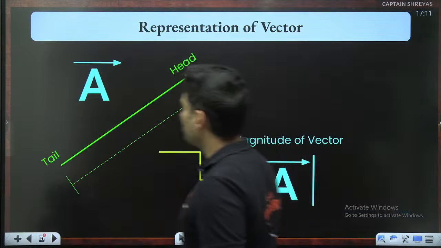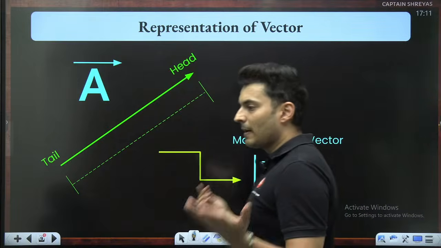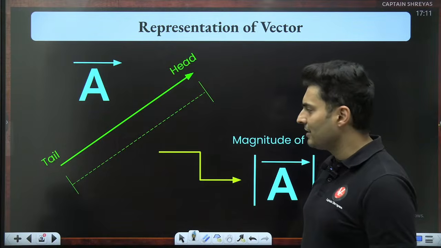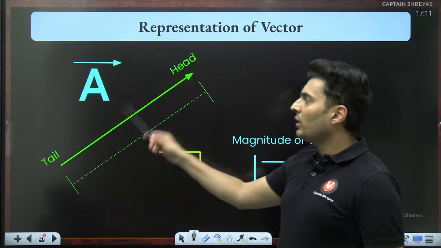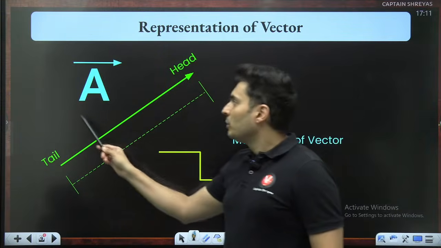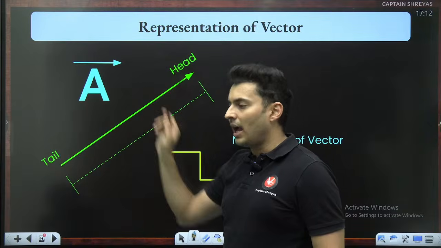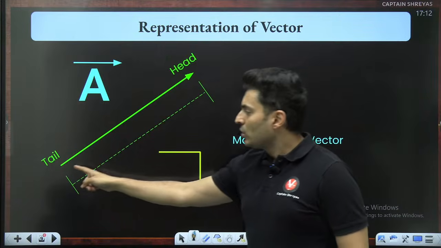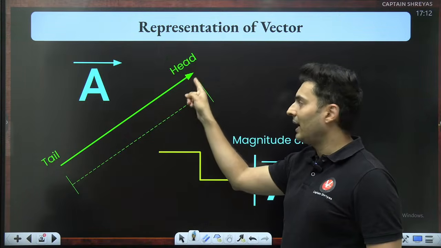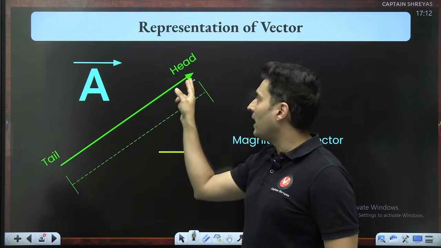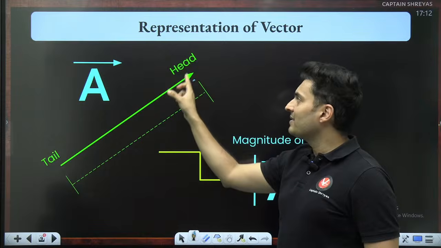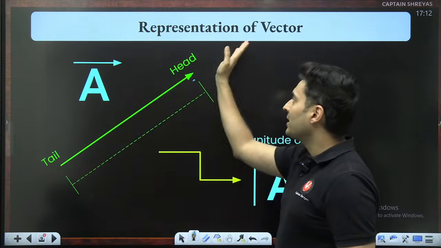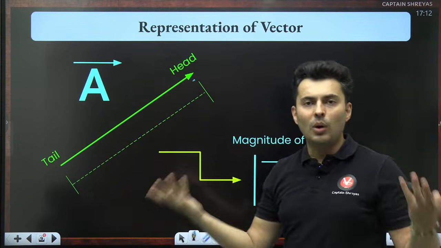So now that you have understood it till this point, let's see how we exactly represent any vector quantity. It's very simple. Let's keep this very quick. You might have already learned this in 9th grade, but still a quick revision. If you want to show any vector mathematically, you put that symbol and you put a bar or an arrow mark. That means it's a vector. If you want to show it diagrammatically, then you show it with a tail and the arrow mark head over here. The one which does not have that arrow is called the tail. The one which has the arrow is called the head. The length of this is the magnitude, and the direction in which it points is the direction of the vector.